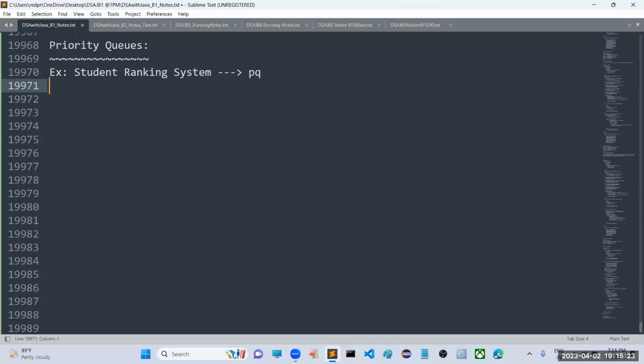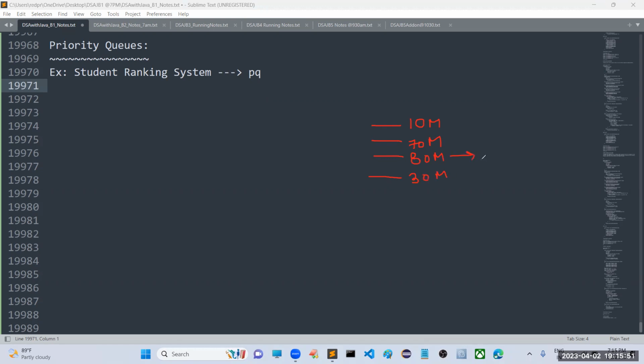For example, in a college or in a group, suppose four students are there. The first student got 10 marks, the second got 70 marks, next he got 80 marks, then he got 30 marks. How are we allocating the ranks?